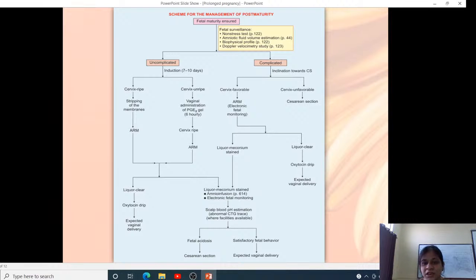If it is meconium stained, we monitor, and if facilities are available, we do scalp blood pH estimation. If it is normal, we look for vaginal delivery. Otherwise, we proceed with cesarean section. If the cervix is unfavorable in complicated cases, then we are more inclined towards cesarean section.